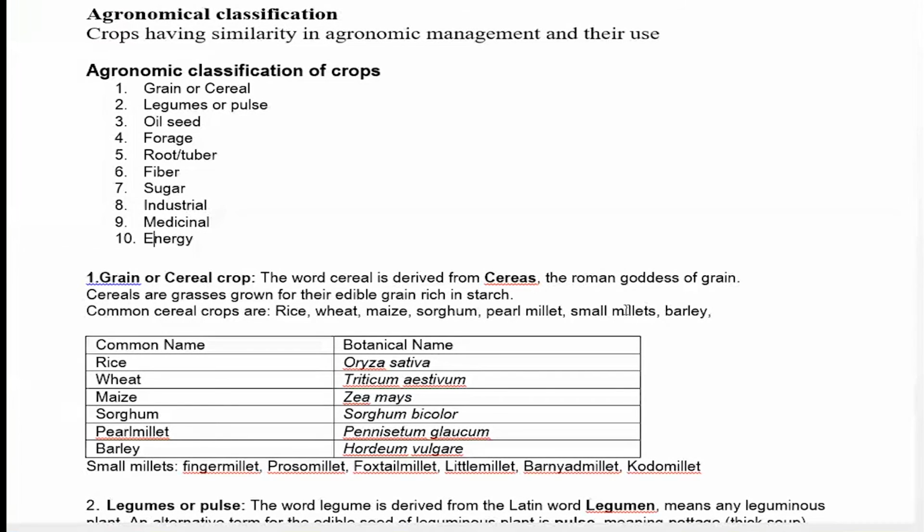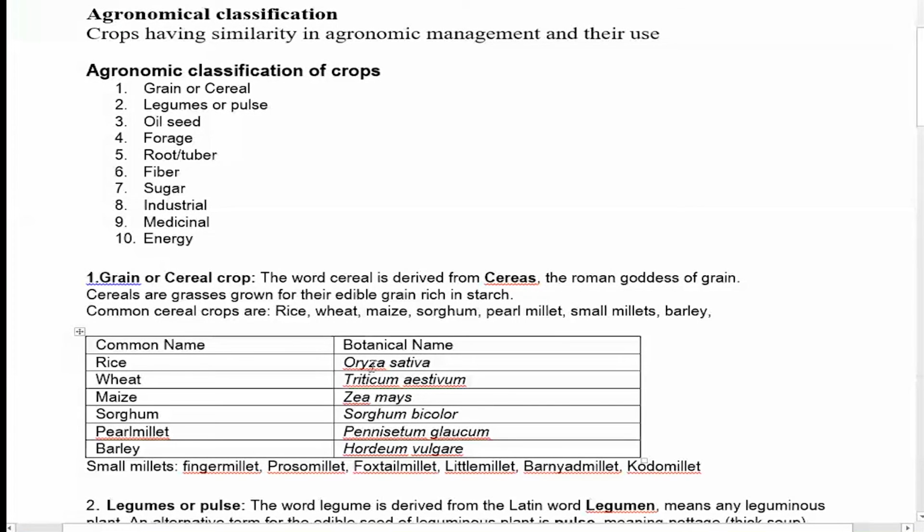So these are the crops, with their common names, and these are the botanical names as per the botanical classification. For most crops, the botanical name remains the same and does not change across the world. People know rice as Oryza sativa. Oryza is the genus, and sativa is the species. This is the botanical classification, or the scientific name, of rice. Oryza sativa is known throughout the world. Sometimes you say rice, sometimes paddy. The common name may change as per the location, and some locations might give a different name, but the botanical name does not change.